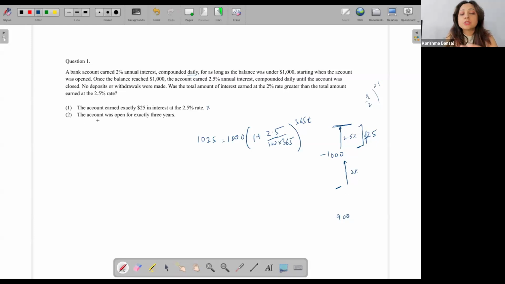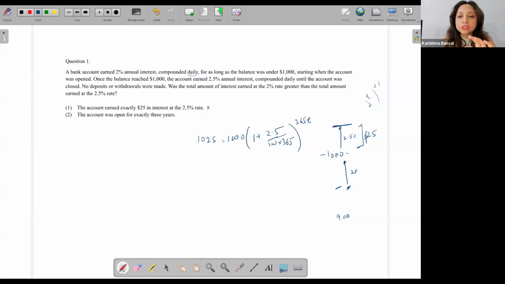Look at statement 2 alone now. The account was open for exactly 3 years. Now I know that the account was open for 3 years, but for how long was it from here to 1000, and from 1000 to when it was closed?